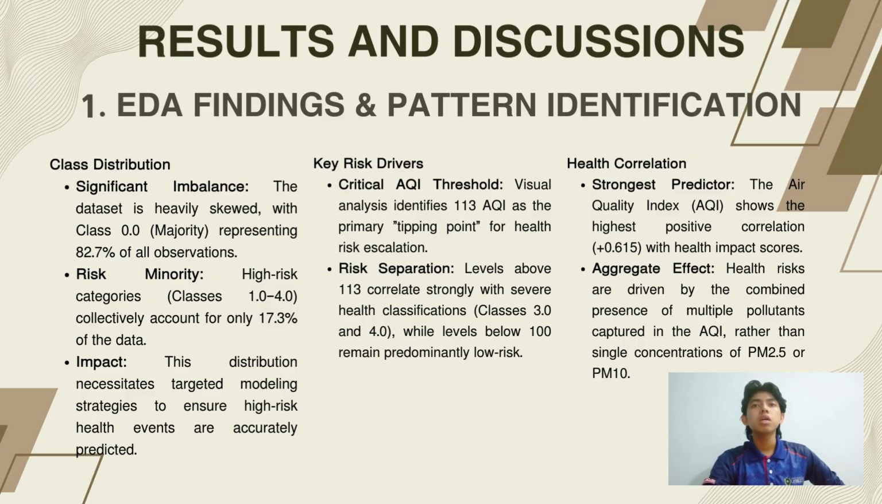Moving to our key risk drivers, we found a clear danger zone. Once the AQI crosses 130, the probability of severe health outcomes spikes significantly. If we can keep the AQI under 100, the data shows we stay mostly in the clear.